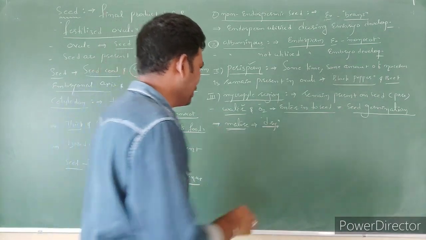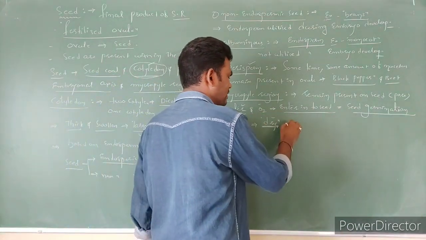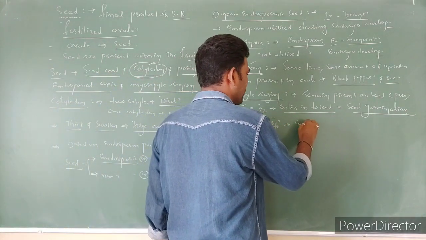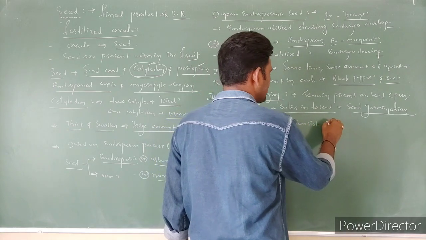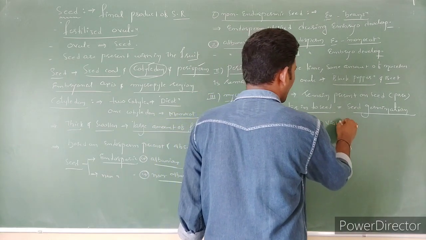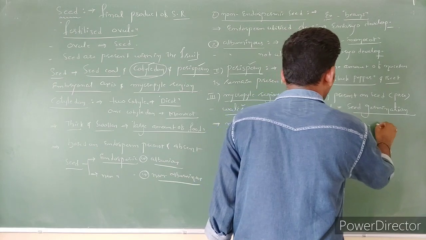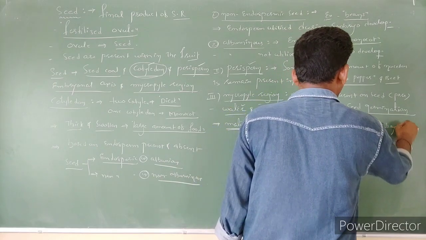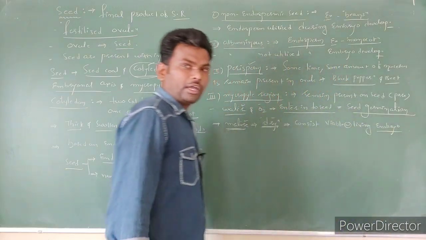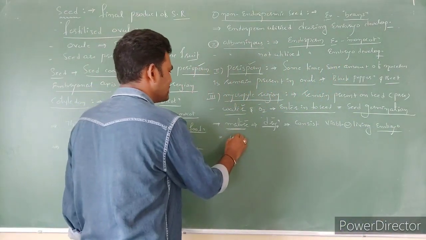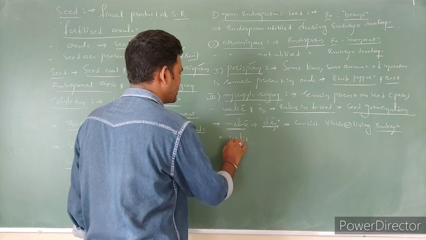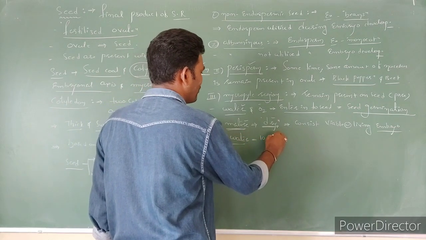What you have to write? Matured seeds become dry. The dry seeds consist of a viable or living embryo, and within this embryo, the water percentage is very less, only 10 to 15%.